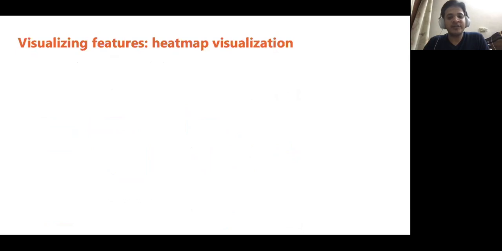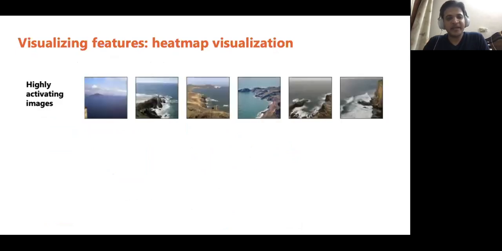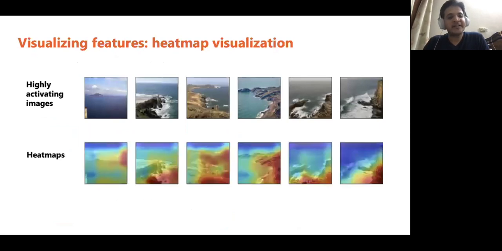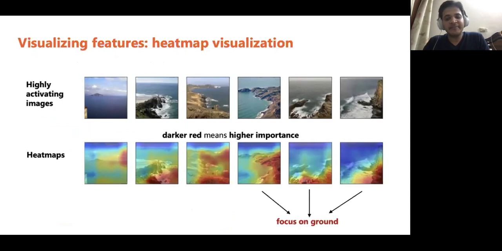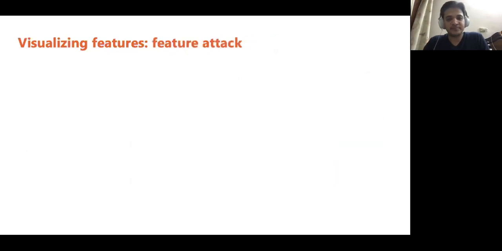Let us look at some visualizations using our heat map on the original example. Again, these are the most highly activating images. Here are the heat map visualizations. Darker red means the region is more important for the feature. We observe that in the last three images, the model focuses on ground. However, in the first three images, it is focused on water and sky. Clearly, this does not seem to solve our problem.